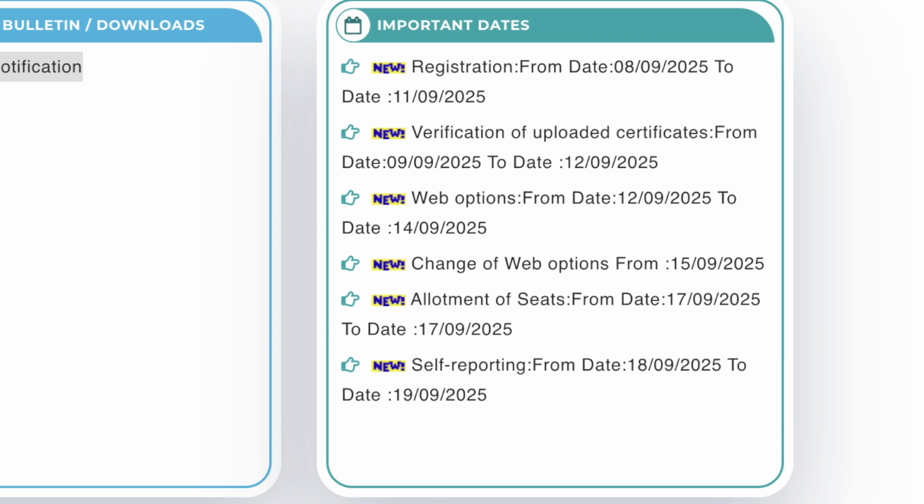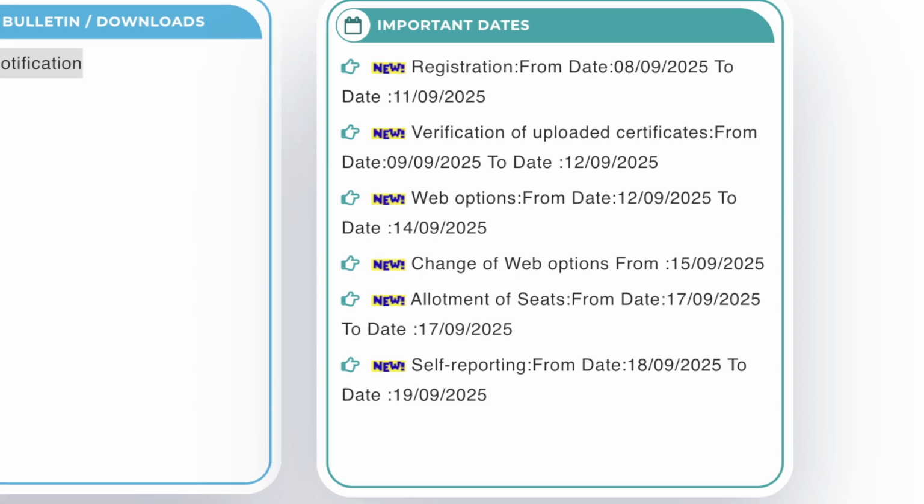However, candidates must note that if you forget to fill the options for Phase 1 counseling before 14th September, then you won't be able to fill fresh options on 15th September. The portal on 15th September will be open only for candidates who have successfully filled the web options between 12 and 14th September. So on 15th September, only the candidates who have filled the options will be eligible to change them. You can reshuffle the options or add new options based on your requirement.